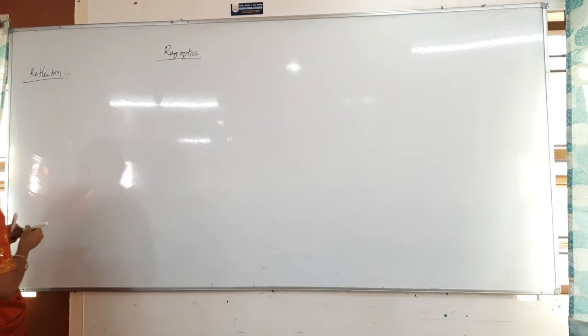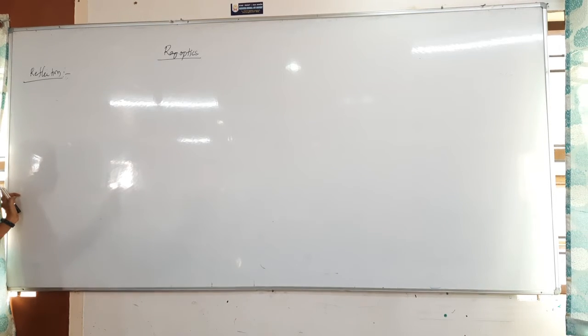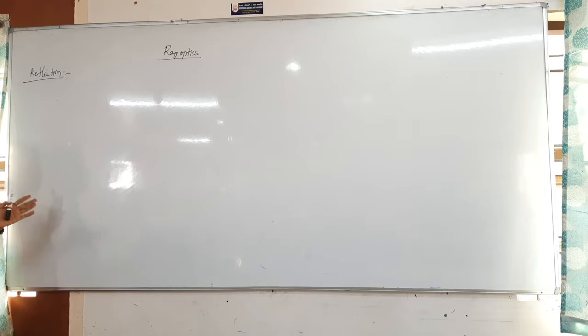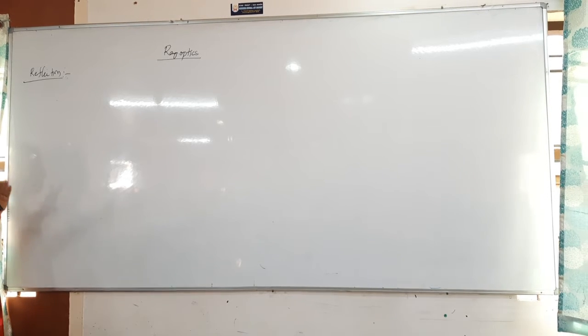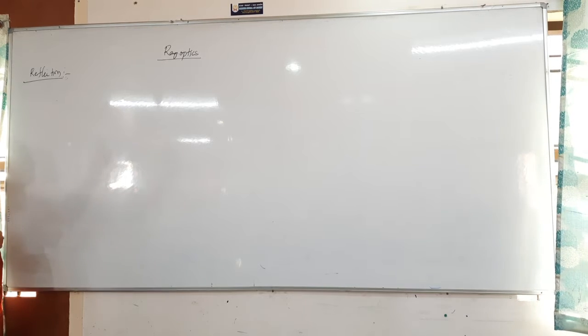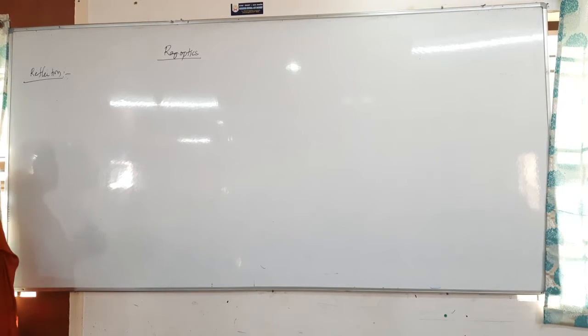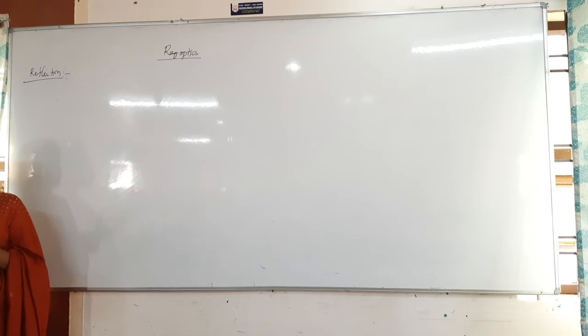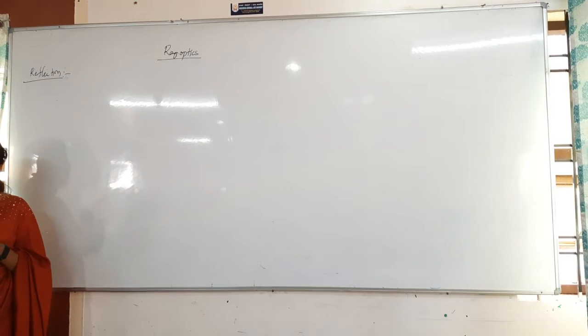Reflection is nothing but this: whenever light hits the boundary of a medium, what happens? Inside the room one medium is there, outside one more medium is there. Whenever the light hits this boundary, it reflects back into the same medium, it bounces back into the same medium. That is the reflection phenomenon.